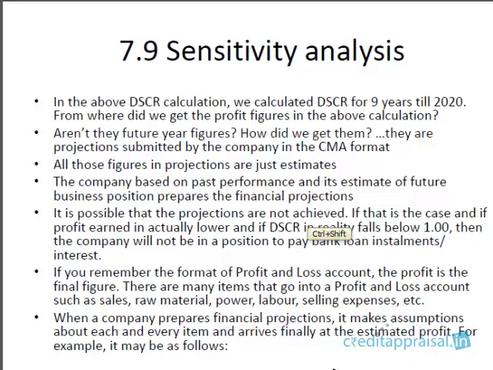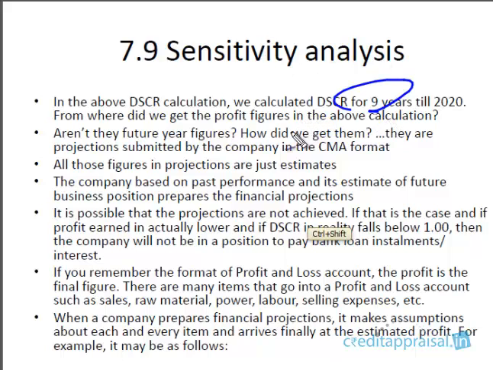Welcome back. We're now in segment 7.9, and in this segment we'll be discussing sensitivity analysis. So in the previous segment we discussed DSCR. We are all comfortable with the concept of DSCR. If you remember, in the last example we calculated DSCR for 9 years till 2020.